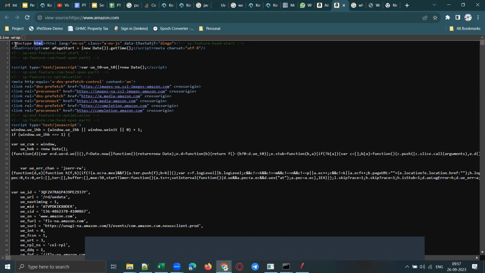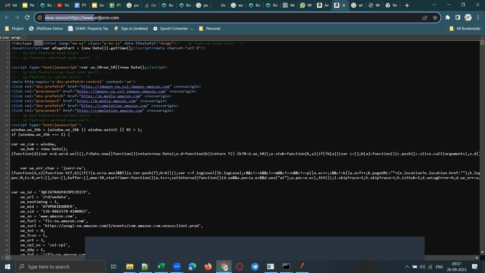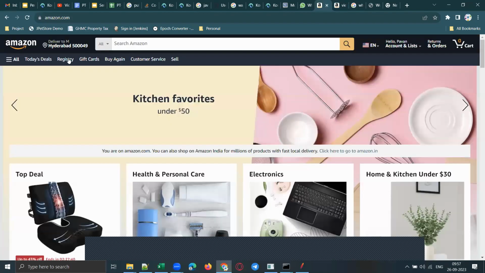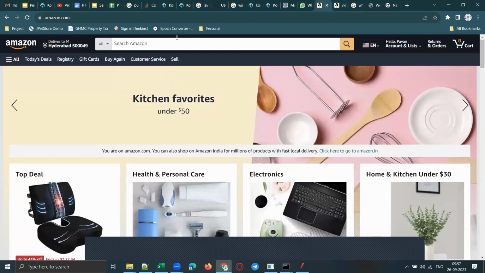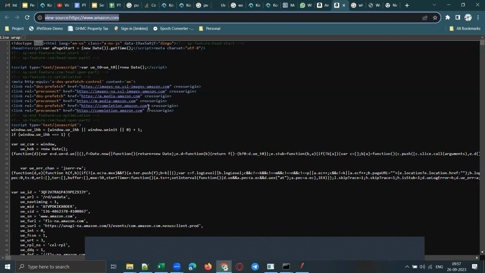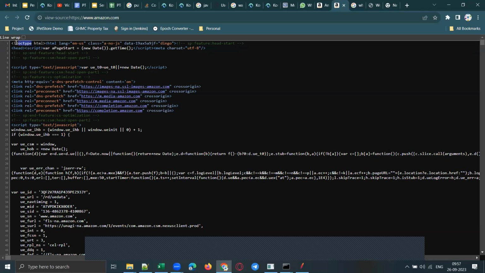That means the document type is HTML. This is the source code of the Amazon page that you are seeing here. Understood, guys?